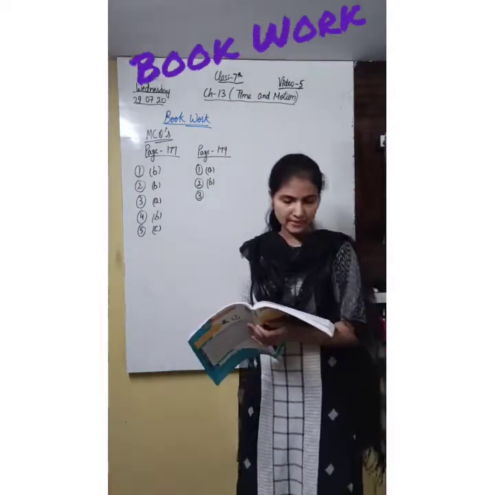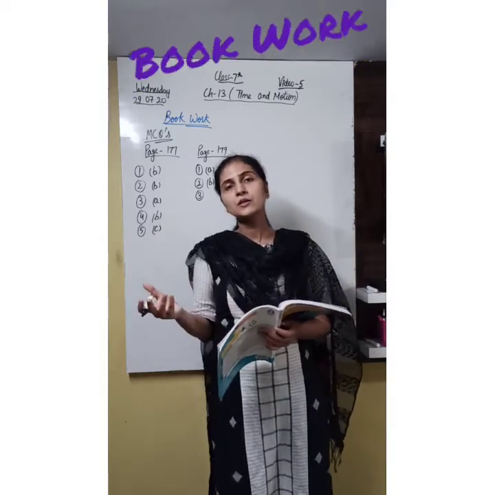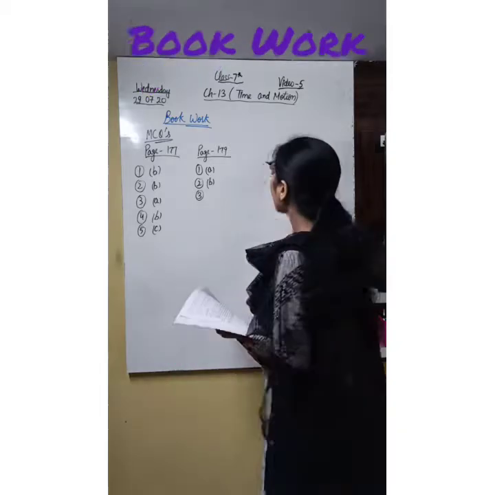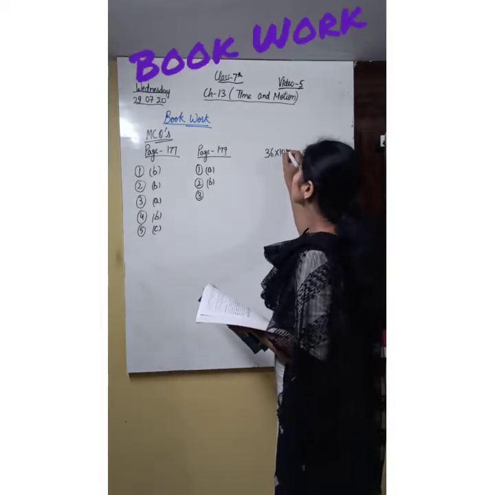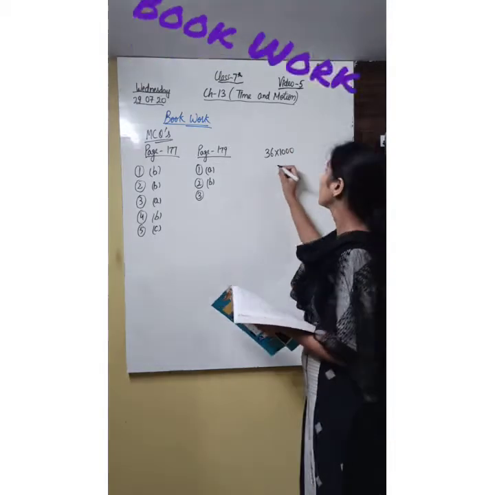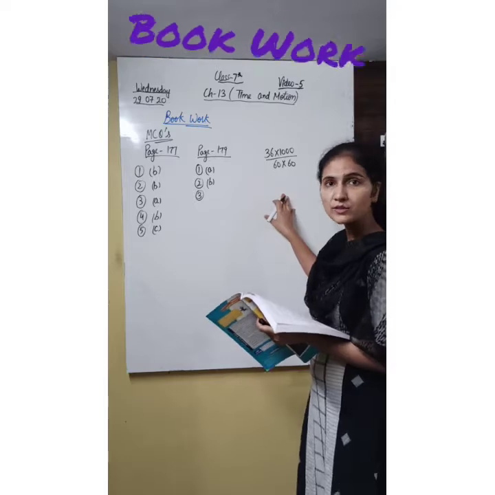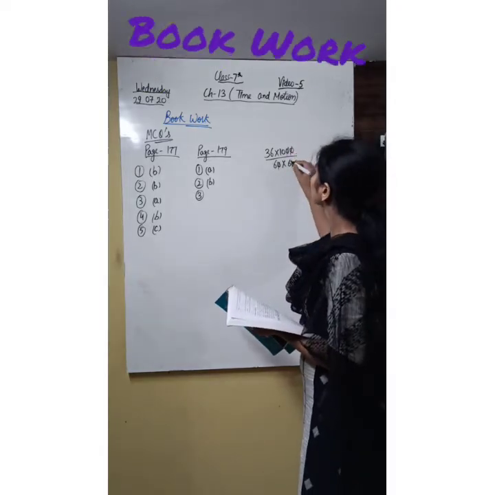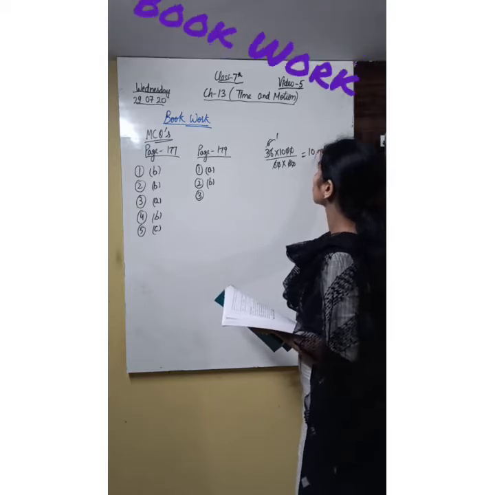Now the next one: 36 km per hour is how much in meter per second? So we have to solve it. 36 km to meter, multiply by 1000, then 60 into 60 to convert hours into seconds. So it will be 10 meter per second.